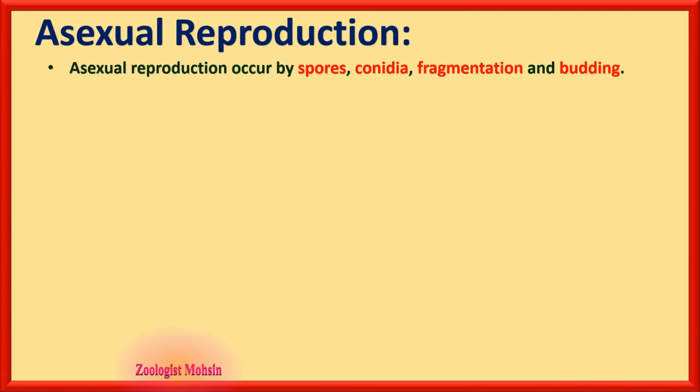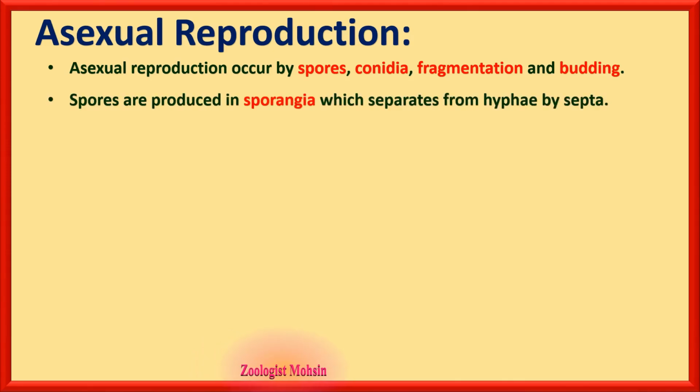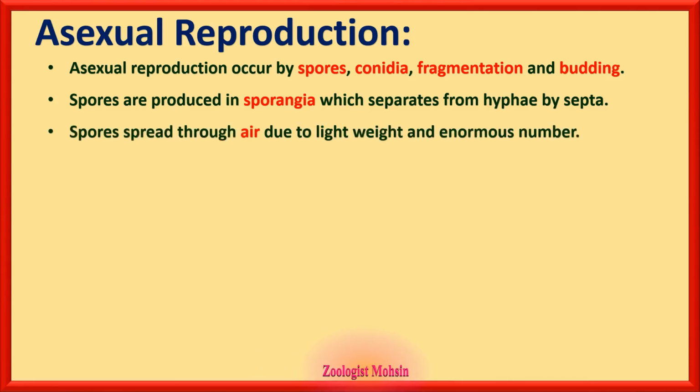Asexual reproduction. Asexual reproduction occurs by spores, conidia, fragmentation and budding. Please remember these four names: spores, conidia, fragmentation and budding. Spores are produced in sporangia, which separates from hyphae by septa. So sporangium is separated from other hyphae in the stolon. Spores spread through air due to lightweight and enormous number.